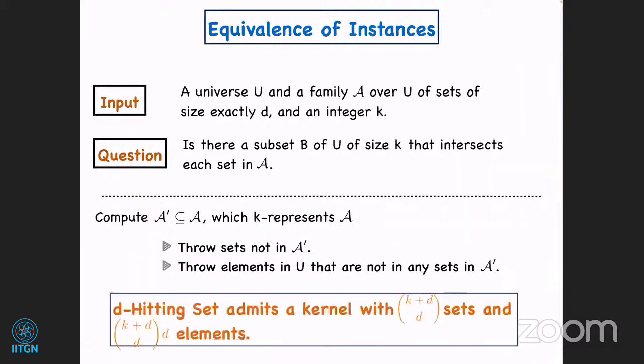So this gives us a kernel for d-Hitting Set, where the number of sets is k plus d choose k, and for the elements, take the union over all the sets. Each set is of size d. So the number of elements you get in the universe is at most k plus d choose d times d.